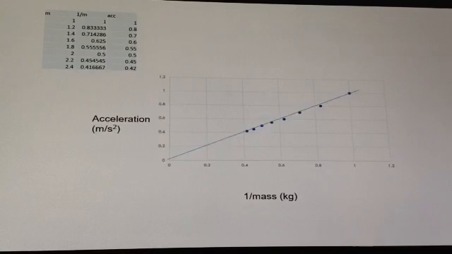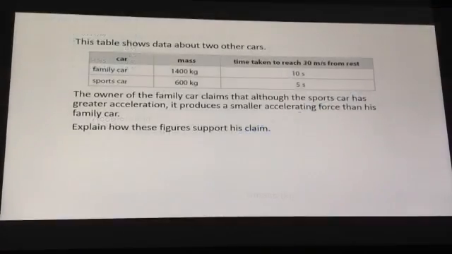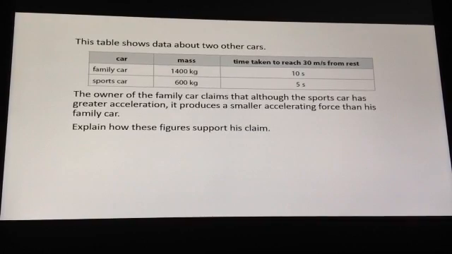So let's finish this video by applying our ideas to an exam question. Okay, first make sure you pause the video and read the question carefully so you know what you're having a go at. So we need to use the data in the table to prove that the family car does not accelerate as greatly as the sports car does, but that it does produce a greater accelerating force than the sports car.